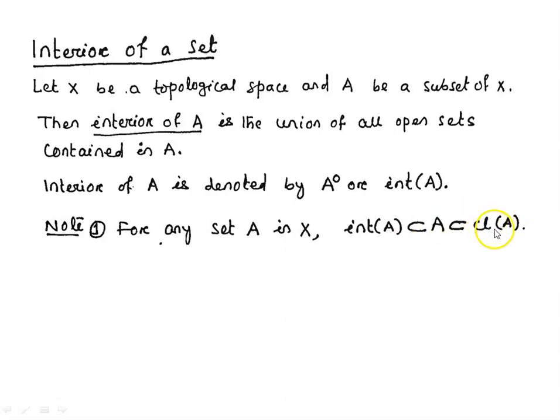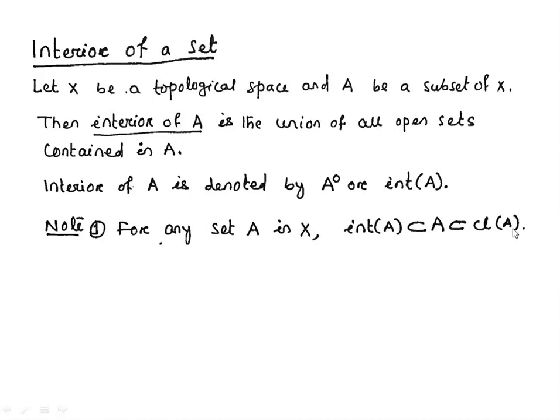And how do we define the closure of A? The closure of A is the intersection of all closed sets containing A. That means all closed sets which contain A. A is inside those closed sets, and we have taken the intersection of all those closed sets.